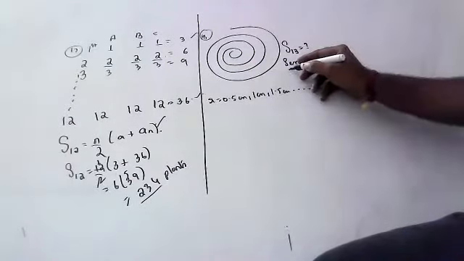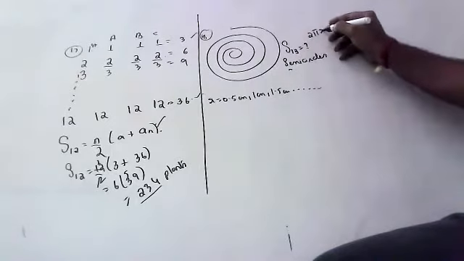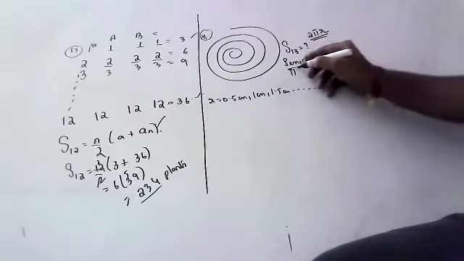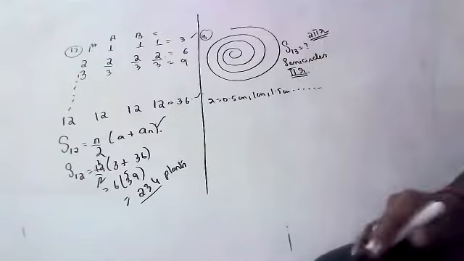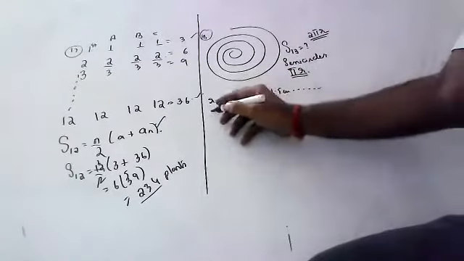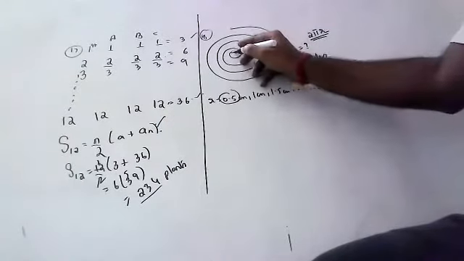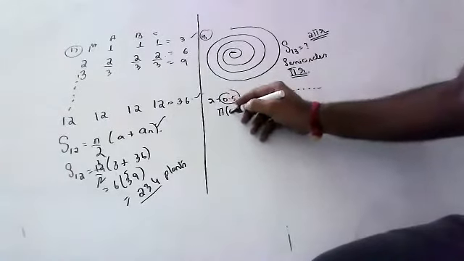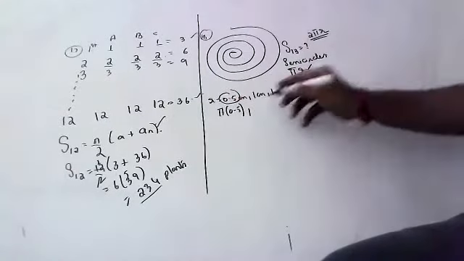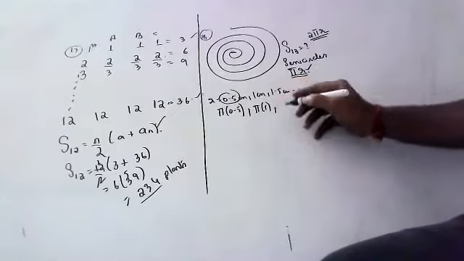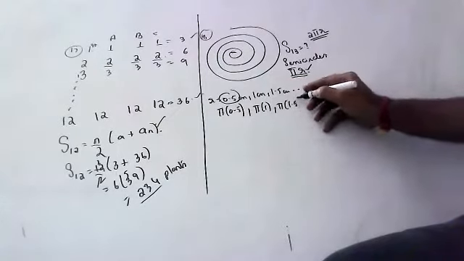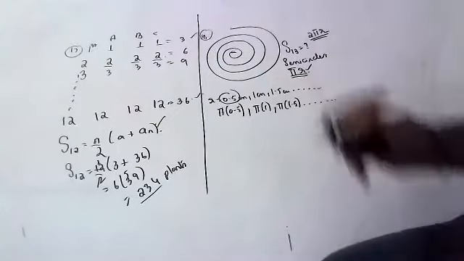Semicircle, what is the formula, children? Full circle is 2 pi r. Semicircle is how much, children? Pi r. Perimeter of semicircle is pi r. So first semicircle radius is 0.5, that is pi into 0.5. Second is how much, children? Pi into 1. Third? Pi into 1.5 and so on. Like that, 13 are there, children.